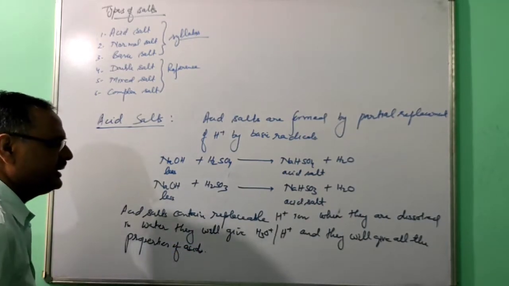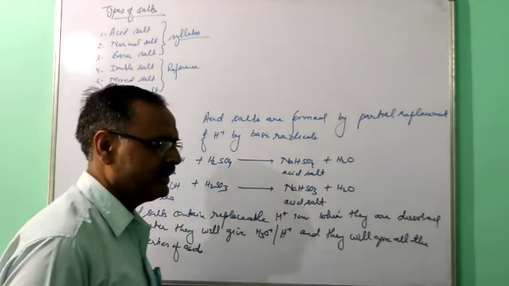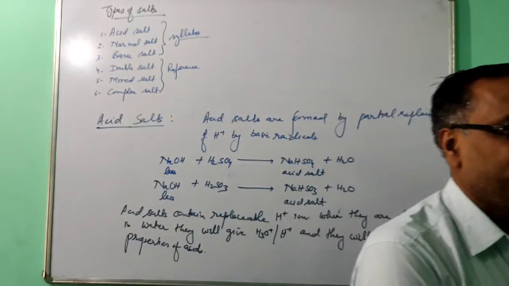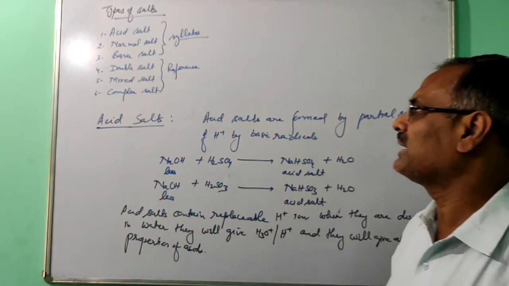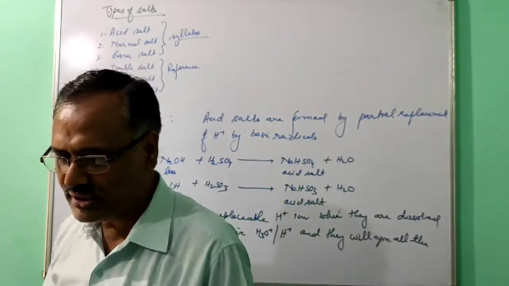Since they have the hydrogen ion, when dissolved in water they will give hydrogen ion or hydronium ion. That's why they will give all the properties of the acid. So this is about the acid salt.